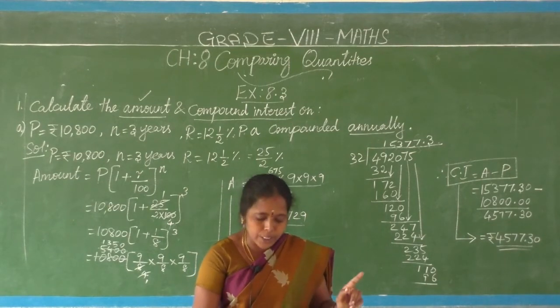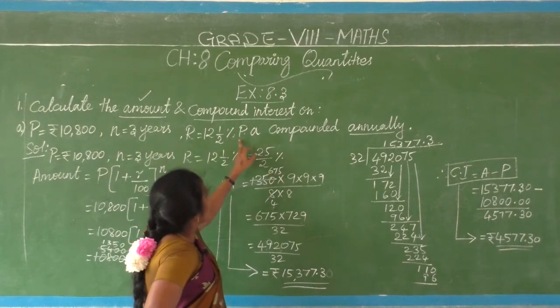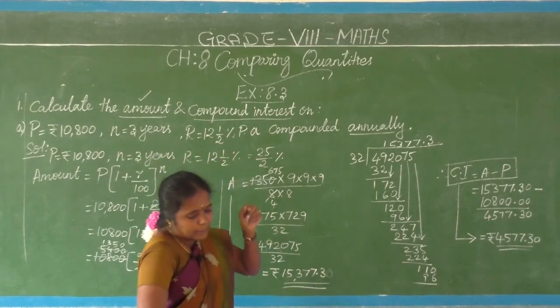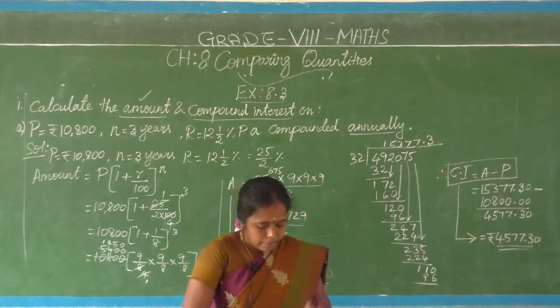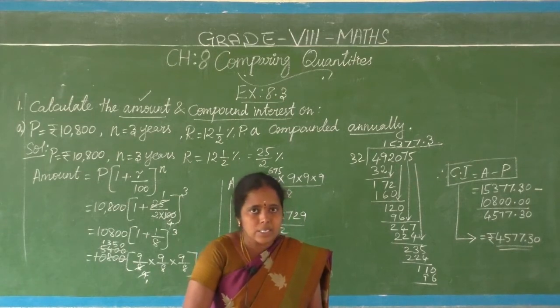In the first question, the number of years is a whole number, 3 years, and the rate of interest is given in fraction. But in the B question, the year is given in fraction and the rate of interest is given as a whole number. In that model I am putting one sum.